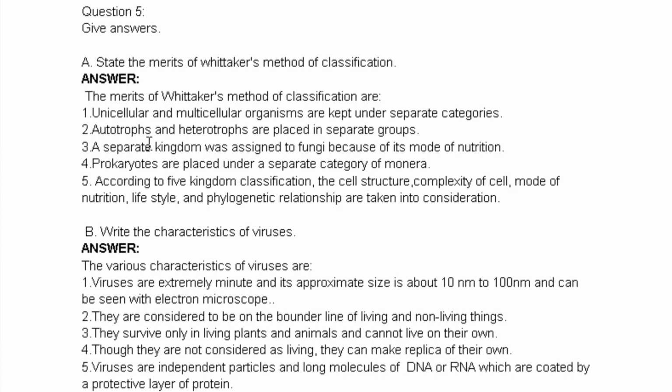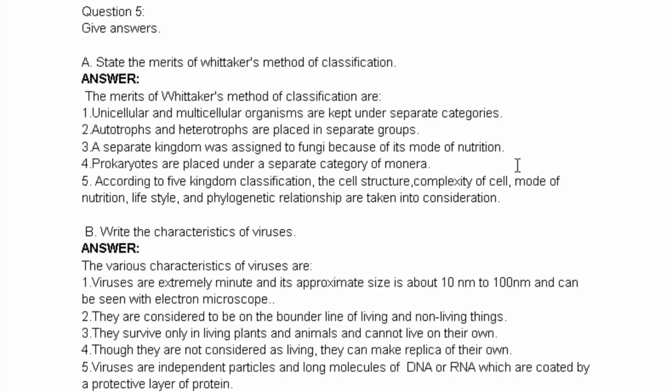The second one says that autotrophs and heterotrophs are placed in separate groups. Now again, we know that autotrophs are the organisms which produce their own food, whereas heterotrophs are the organisms which depend on other organisms for their food or nutrition. So these two types of organisms were again separated in Whittaker's classification, and that was considered as a merit of the classification. The third one says that a separate kingdom was assigned to fungi because of its mode of nutrition.